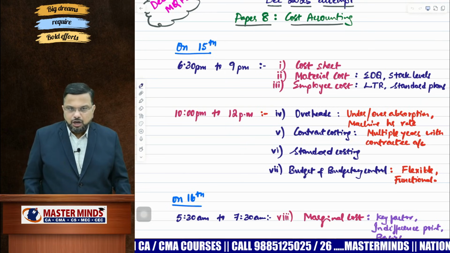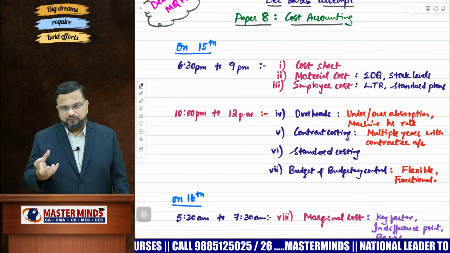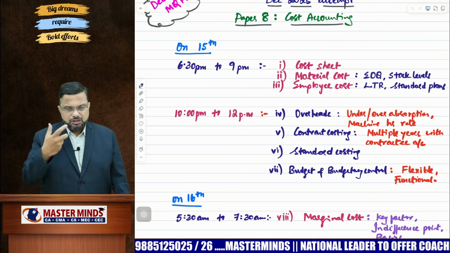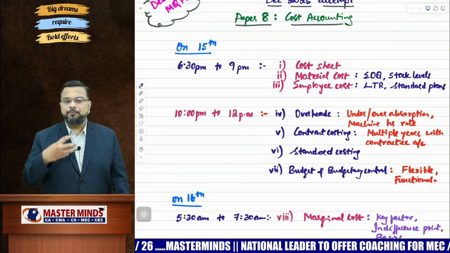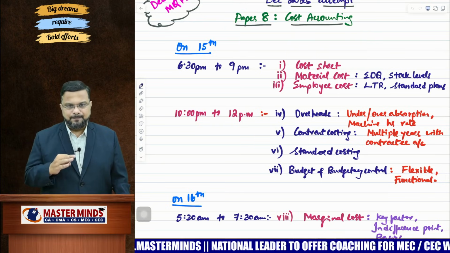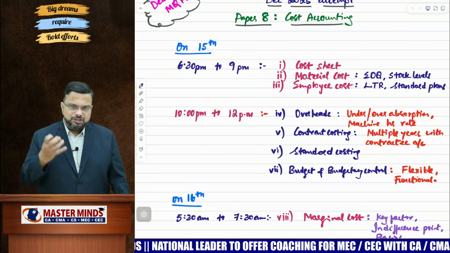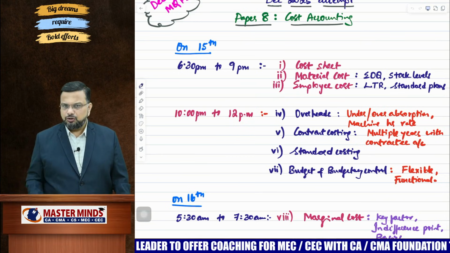And budget and budgetary control. When it comes to budget and budgetary control, focus on flexible budget and functional budget. When I say functional budget, we are talking about raw material purchase budget, consumption budget, production budget, all those things. Flexible budget, based on past year information, you will try to prepare budgets for the new capacity. Okay, so overheads, contract costing is a small chapter, standard costing is also a small chapter. So you should not take more time for that, and budget and budgetary control.